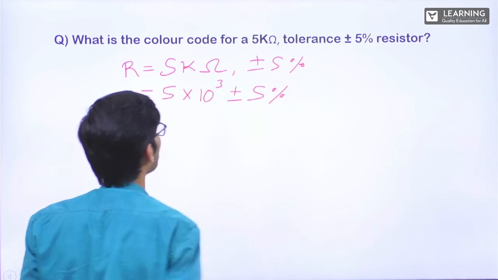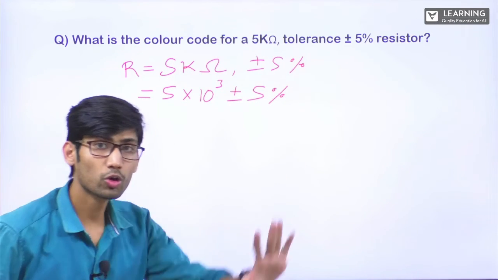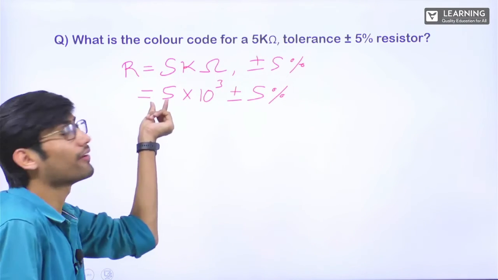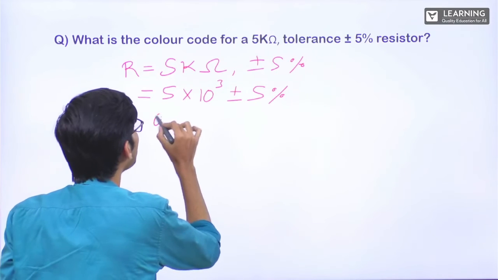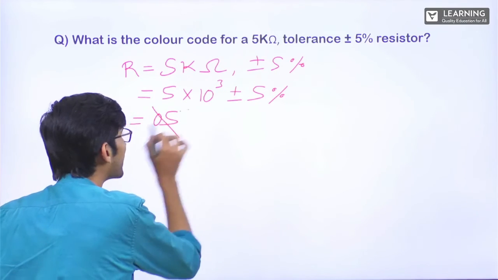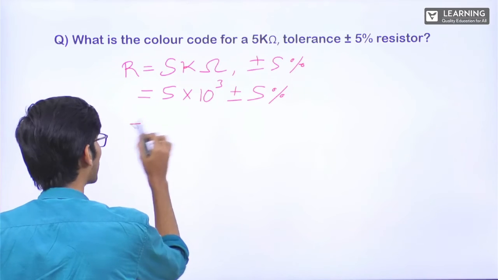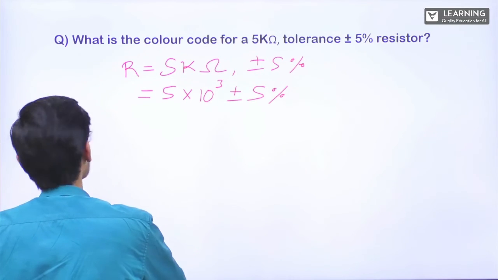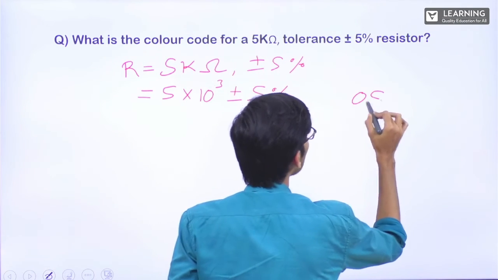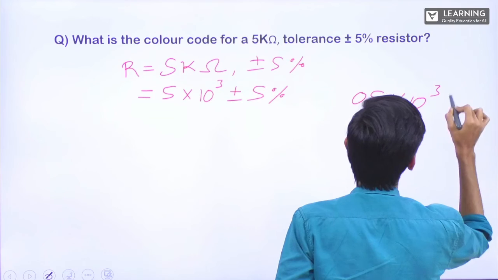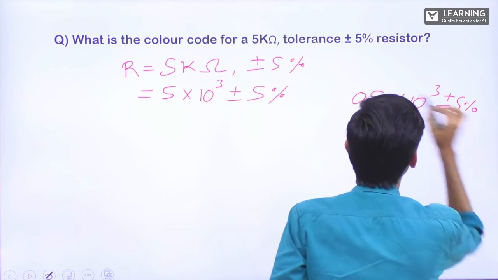Now see, do not think that this is 5 means I can write it as 0.5. Not at all. In resistors, you cannot write it as 0.5 into 10 power 3 plus minus 5%. This is wrong.